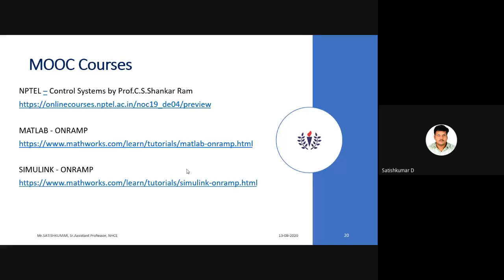All the toolboxes are available in Simulink: control system toolbox, power electronics, power systems, digital signal processing, image processing. If you go to a particular toolbox, there you can get the blocks, build them as per your requirement, and simulate.